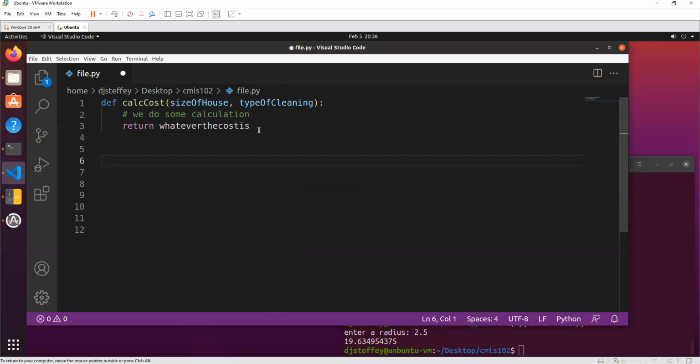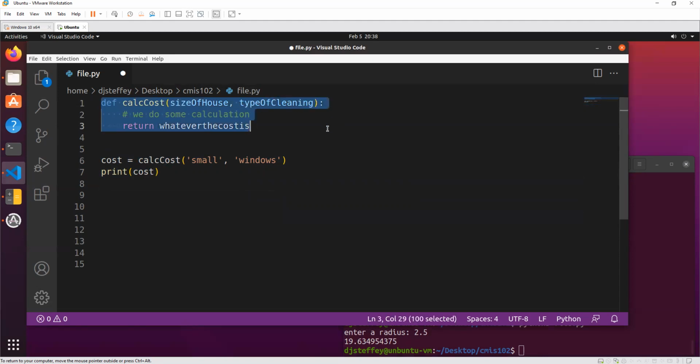And so since that's our function, let's actually use our function. We'll say the cost is equal to calculate_cost of a small house that is, I don't know, cleaning windows or something, right? And then we'll print out the cost. That's something along the lines of how you should be looking at doing your assignment. This isn't covering everything, and there's some stuff in here missing, but that's for you to figure out. I'm not going to give you the whole answer, but it should somewhat look like this, using a function to calculate the cost of the cleaning.